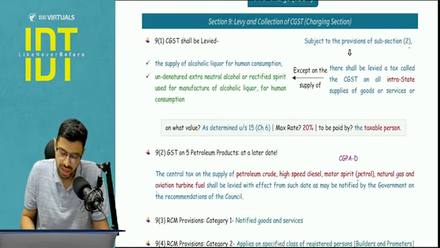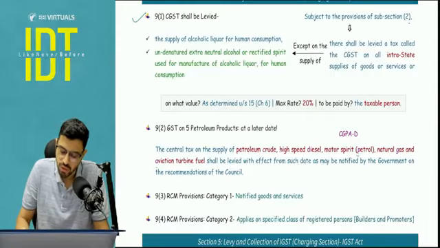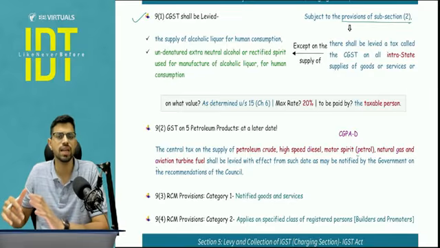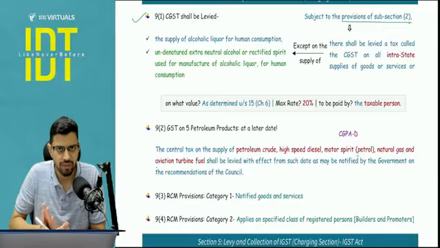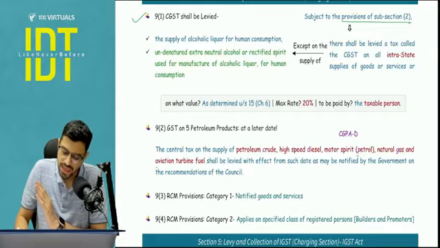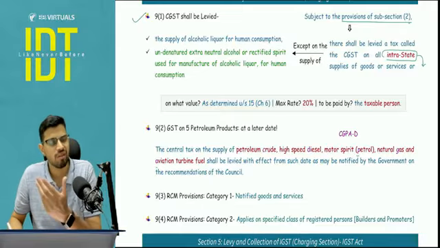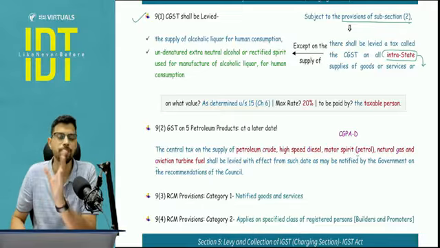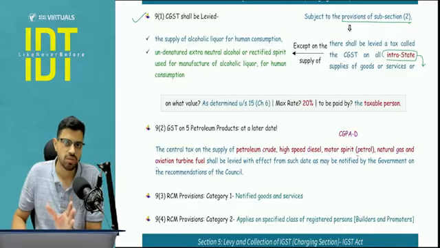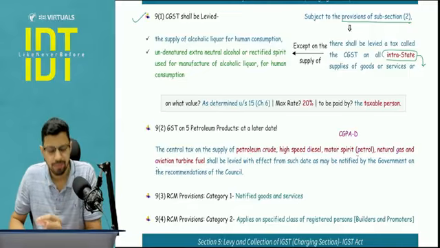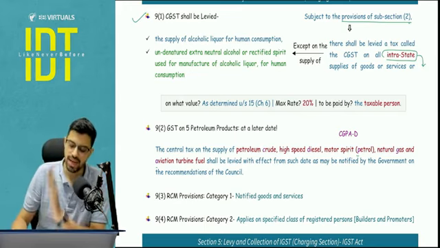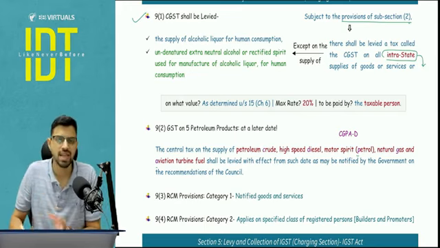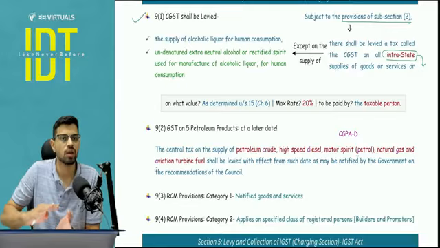Section number 9, levy and collection of GST. This is subject to, first of all, provisions of subsection 2, which basically covers the 5 petroleum products. As you know, the GST on 5 petroleum products will be at a later date when the council will announce. So whenever there is an intrastate transaction, what is intrastate transaction? You know, right? This is a revision lecture. We will cover that in detail in next chapter. So basically, place of supply and the location of supplier is in one state or one union territory. Although there are some other analysis involved, we will cover in chapter number 3. So if there is an intrastate supply, then we are going to apply CGST except on 3 items which are outside the scope of GST.